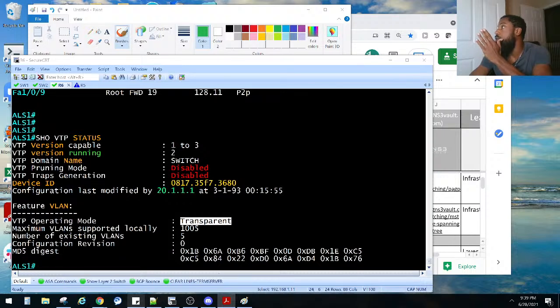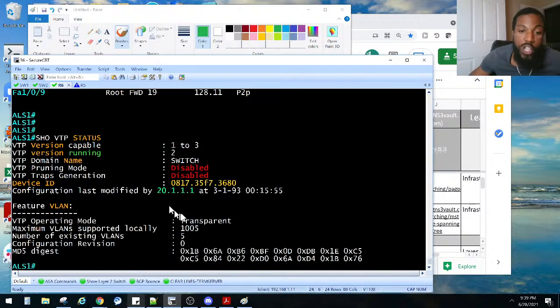Domain. What modes did he put them in? So interface is trunk. Now, he did not change. He did not put them in transparent mode, which is what I thought. He didn't even put them in server mode, so they were already there by default, and that's probably why he left it that way. So we put them in transparent mode, and that's why none of the VLANs are propagating,